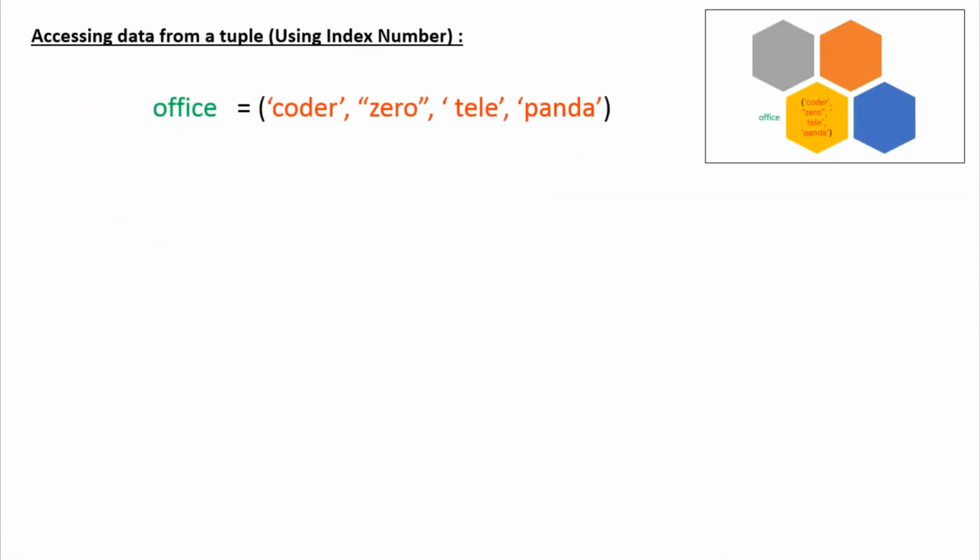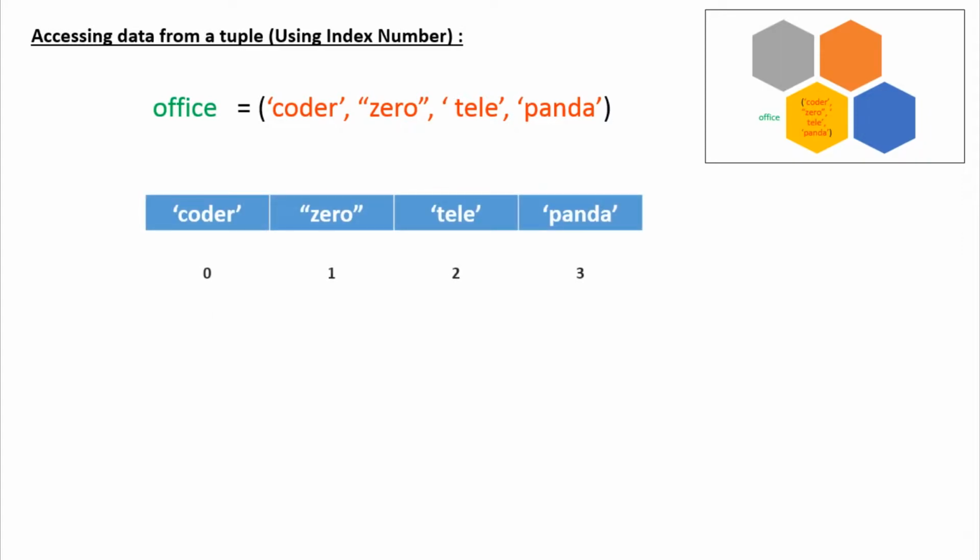After creating a tuple, how do we get an item or a value from that tuple? To do that, we can perform an indexing operation. Index numbers are assigned to each element of the tuple, like 0 is assigned to coder, 1 is assigned to 0, 2 is assigned to tally, and 3 is assigned to panda. So to get a value like coder or 0, we can use the index number accordingly.